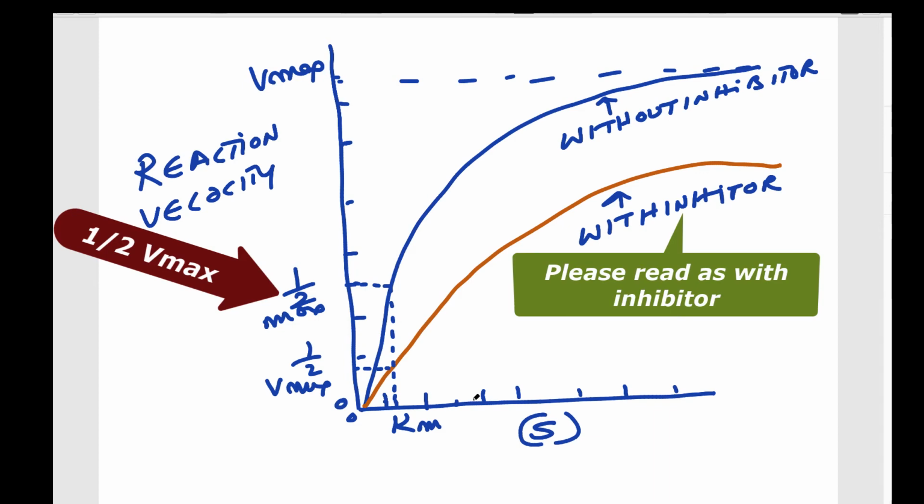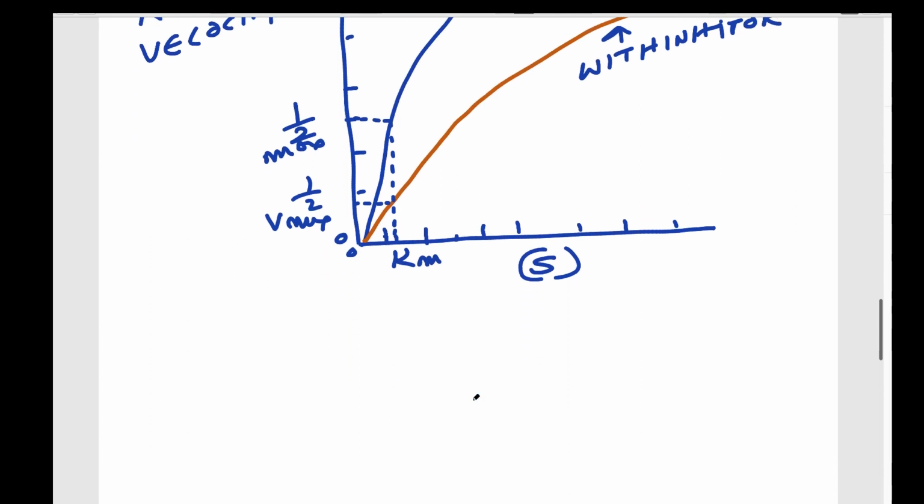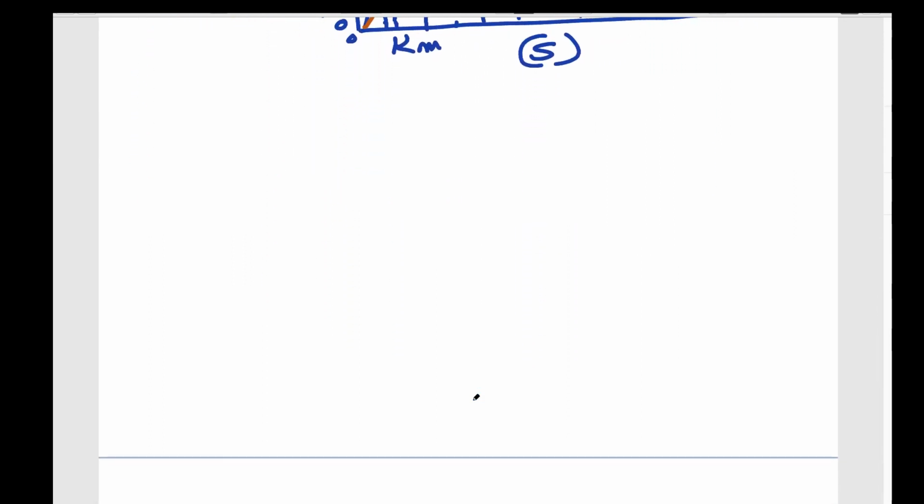So V maximum is decreased, but Km is not changed. No effect on the binding of substrate with the enzyme in the presence of inhibitor. Whereas in the competitive inhibition, competition is there. If inhibitor is there, it will interfere with the substrate binding with the enzyme. Then second, we'll see the Lineweaver-Burk plot.